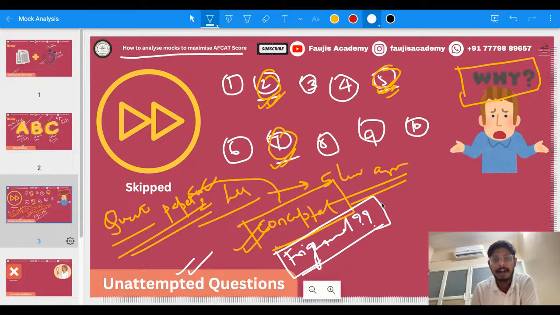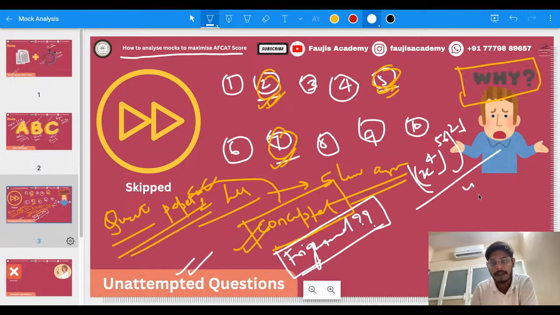You were just frightened by looking at the variables, x raised to the power 4, raised to the power 56, raised to the power 26 or something like that, divided by y raised to the power 76. But then when you actually solve this question paper, you realize that it was an easy question paper, easy question to be more precise.